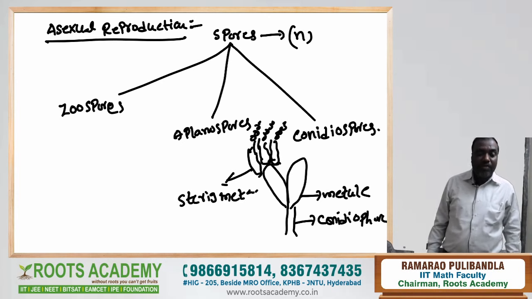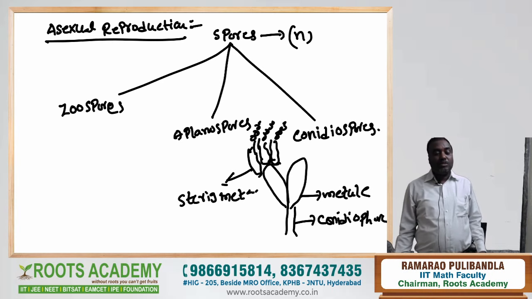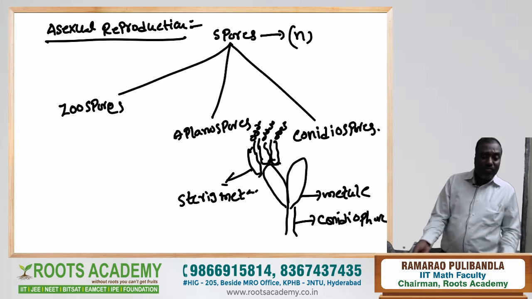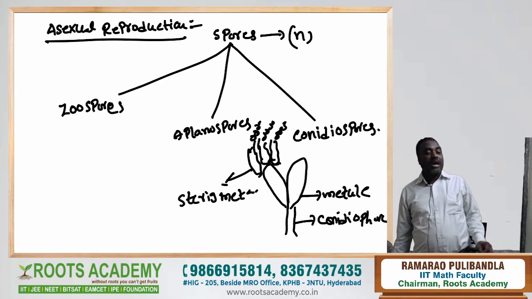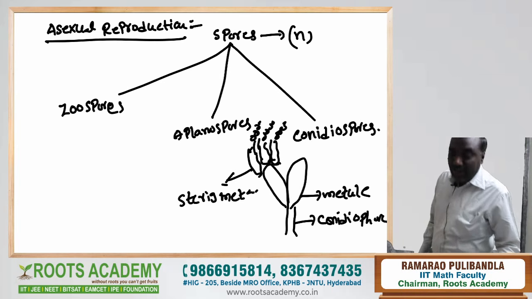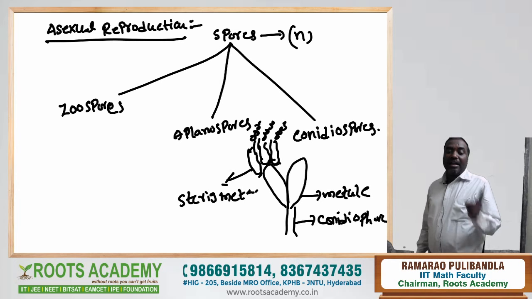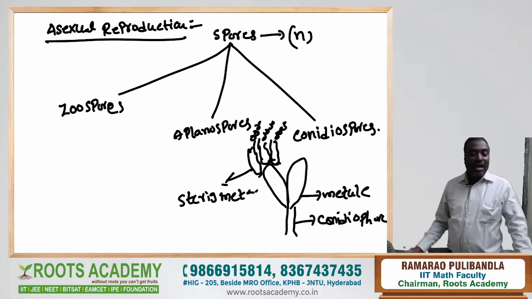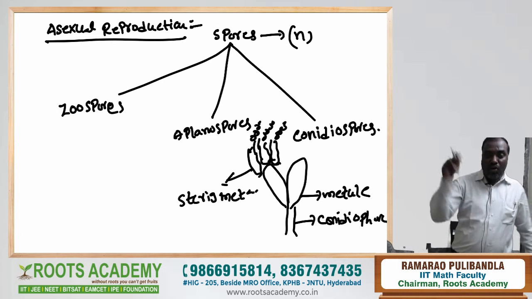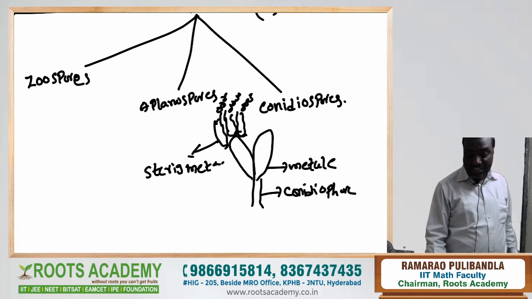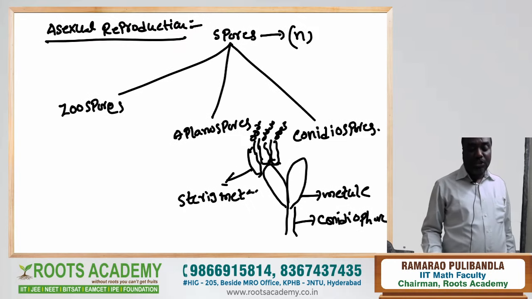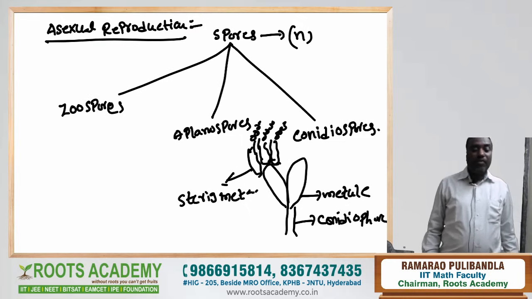Remember, this is very important. Aplanospores are also produced from within the sporangium. That's why zoospores and aplanospores both are of endogenous origin, while the conidiospores are of exogenous origin. Exogenous asexual spores are conidiospores. Endogenous asexual spores are zoospores. Okay, this is about the asexual reproduction carried out by different fungi.